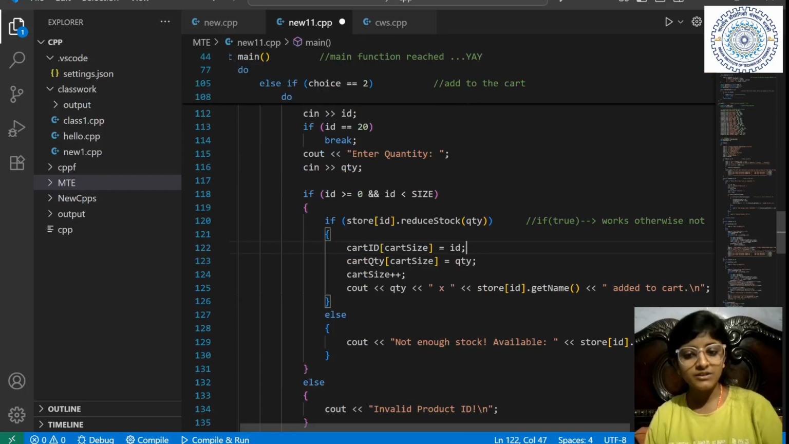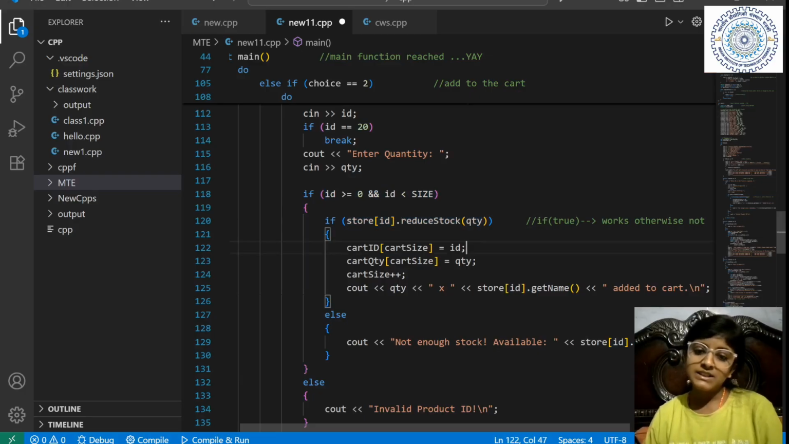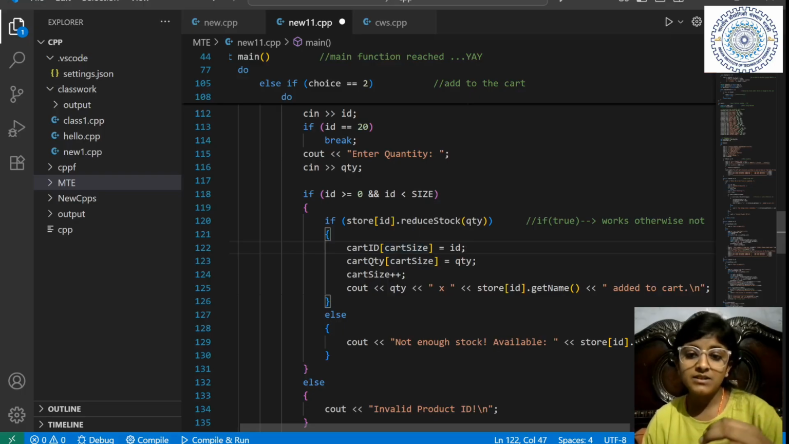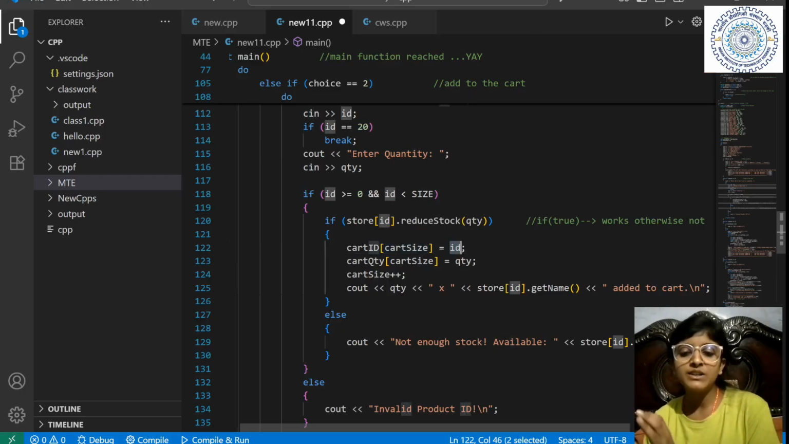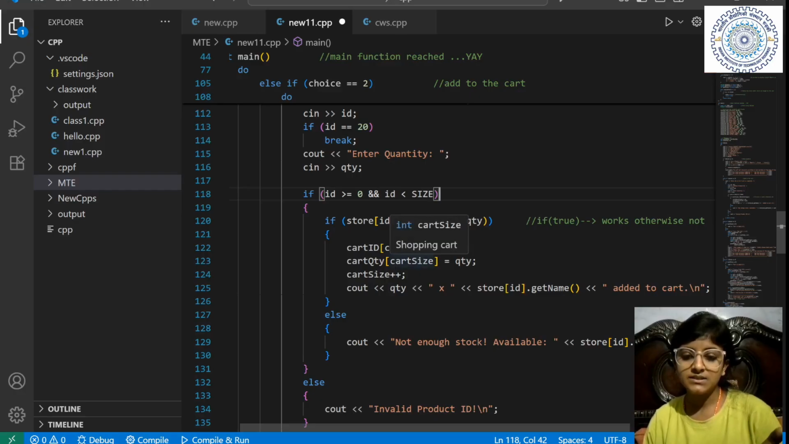So if it does not work, then which condition will be satisfied? Else. Not enough stock available. Okay. So basically what it does, if we have enough stock, we are checking it here. If we have enough stock, we will enter these things in my array, because we will enter the new ID and new quantity in the next step. We have to store this ID and quantity somewhere. So we have stored them in this cart size.